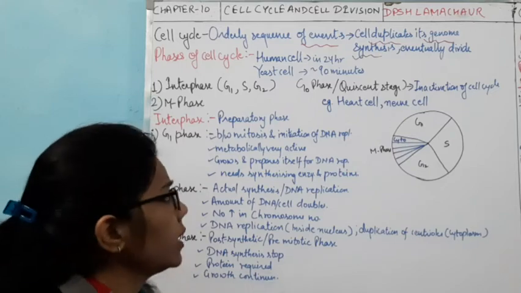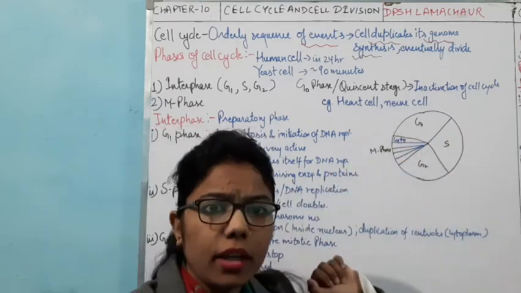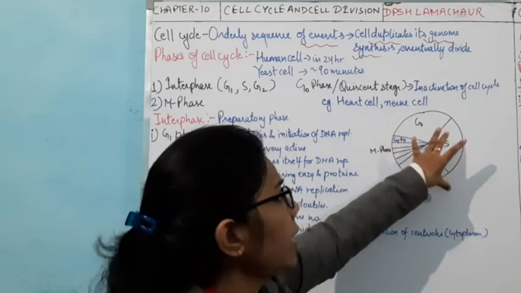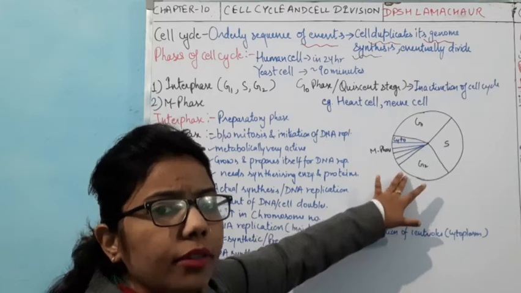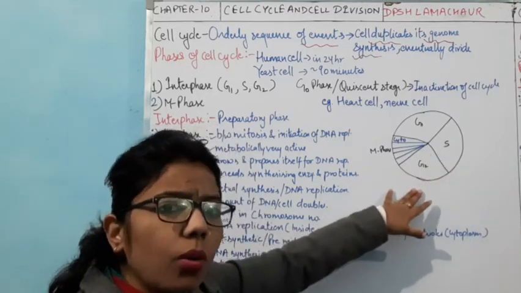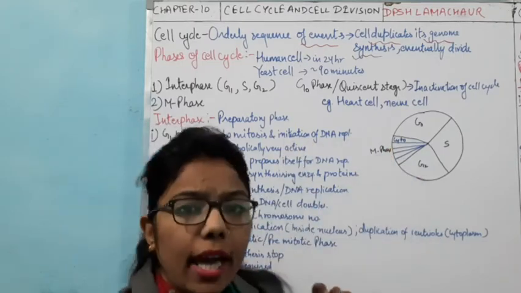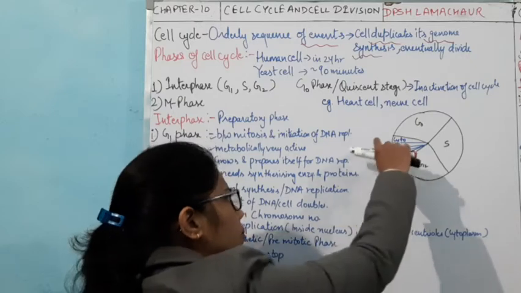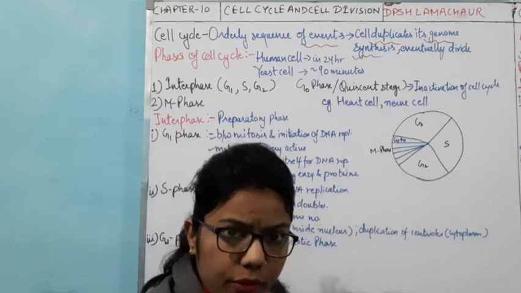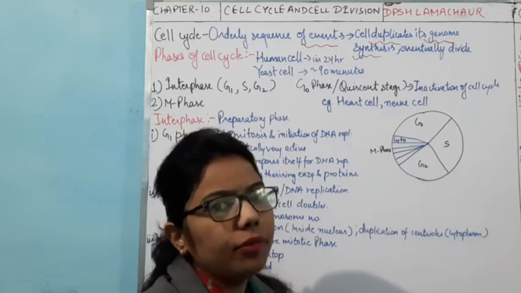Now the G1 phase. If you observe this pie chart, most of it, about 95%, is the interphase. Only 5 or 6% remaining is the M phase. So this small part of the cycle is for the M phase, and most of the cycle is covered by the interphase.